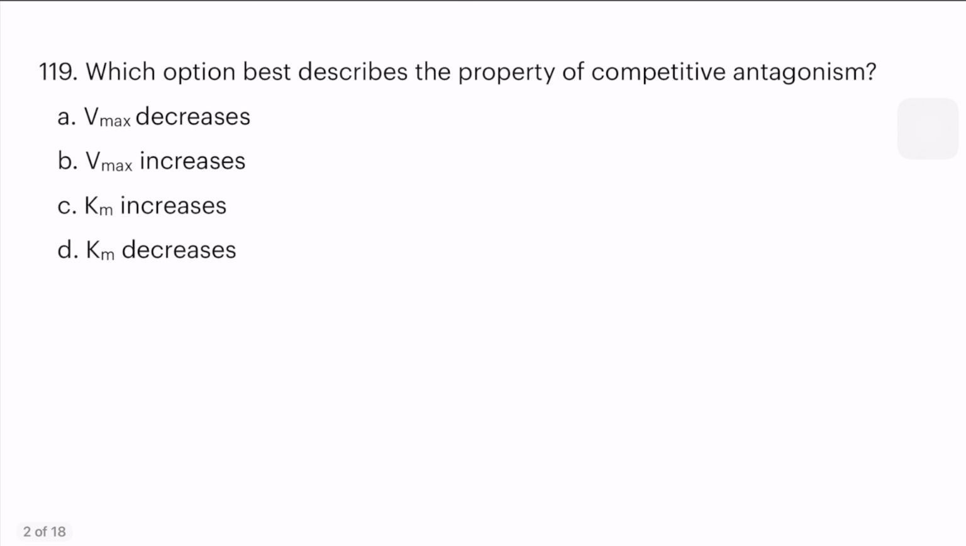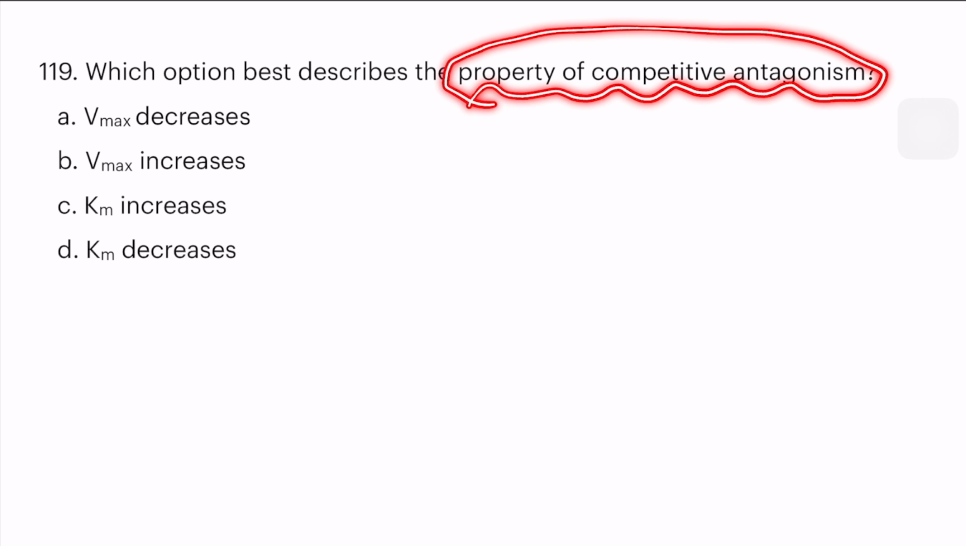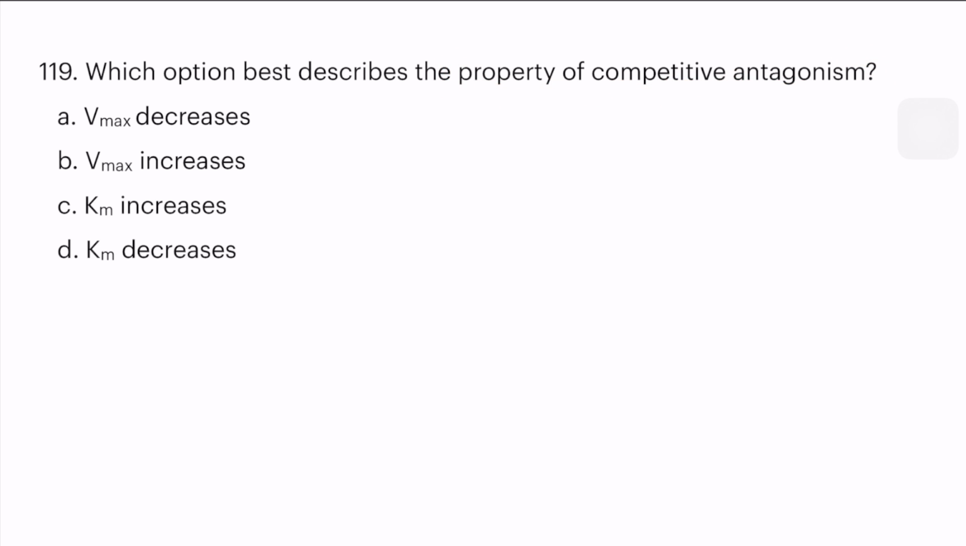Let's start with pharmacology. Which option best describes the property of competitive antagonism? Usually a question comes out based on antagonists and competitive, and they ask the question with Vmax, Km, and how it decreases or increases or has no change, something like that.